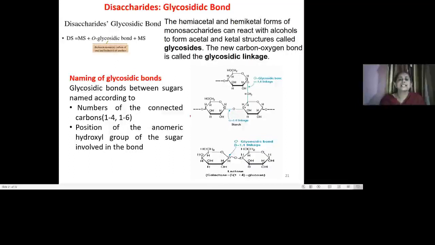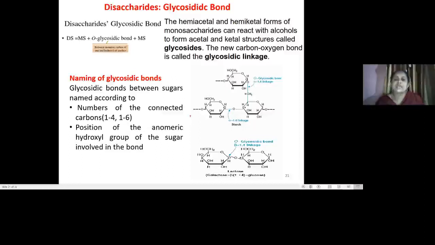So here in this case, the hemiacetal or hemiketal forms of monosaccharides can react with an alcohol to form the acetal and ketal structures, forming glycosides. And this carbon and oxygen bond which is formed is called a glycosidic linkage. What is it? The bond is between the carbon of one sugar and the hydroxyl group of the other sugar.